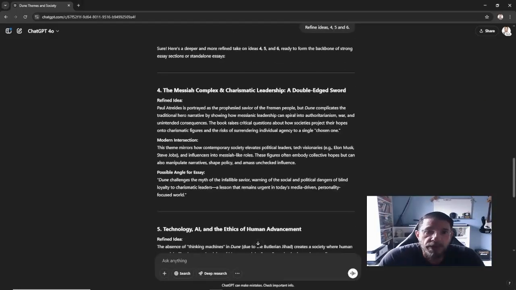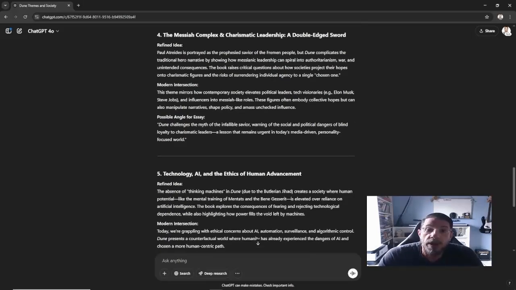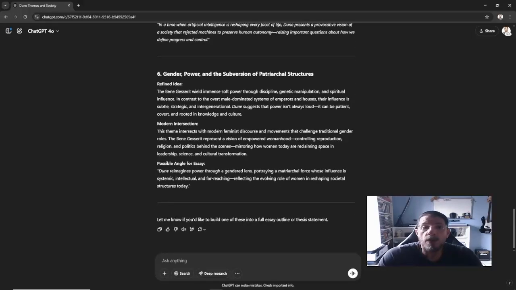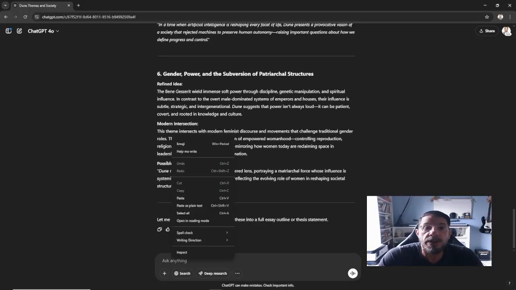In the span of just 30 seconds or so, it's helped us brainstorm 10 different ideas, exploring the intersection of a book and a theme we want to explore further. If you don't like any of these ideas, you can ask for more ideas. You can ask ChatGPT to refine a particular idea. Let's say refine ideas 4, 5, and 6. Now, ChatGPT is adding more context for those ideas. Let's say you want to explore them further before we choose an angle we want to go with.